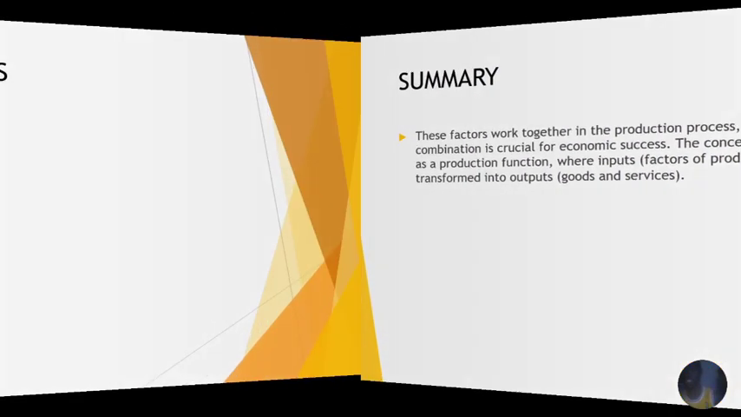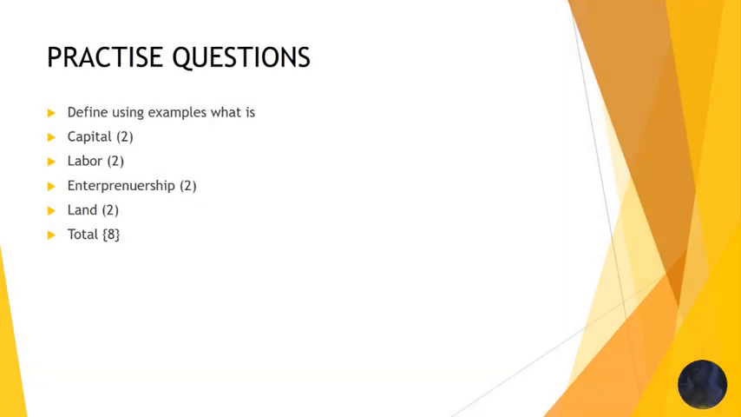Then I have a practical exercise for you, practical questions that you can practice. You're looking at how you can define, using examples, what is capital, what is labor, what is entrepreneurship, and what is land, for a total of 8 marks.